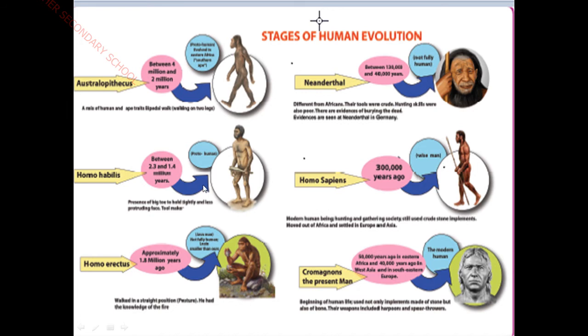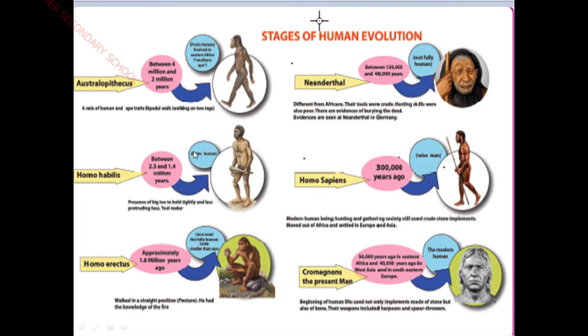And see, the second stage is Homo habilis. Homo habilis means what? He is called the proto-human. He is also known as proto-human. His living period is between 2.3 and 1.4 million years ago. The presence of a big toe to hold tightly and a less protruding face, tool making was the speciality of these people.